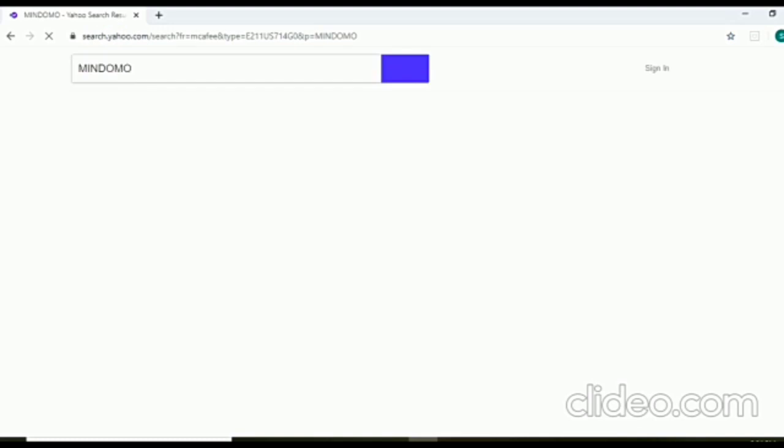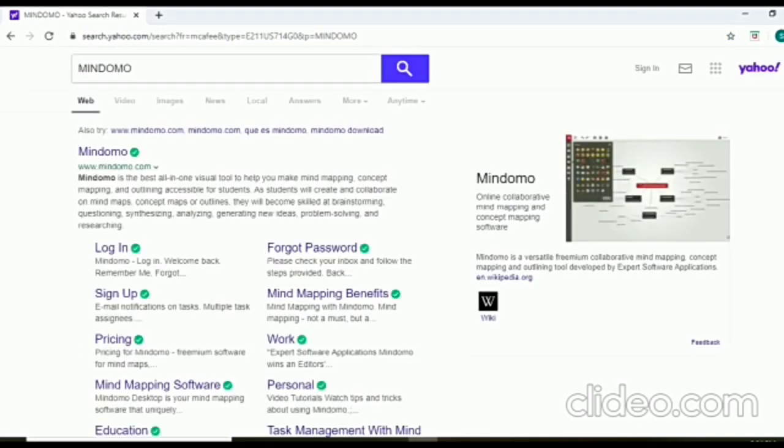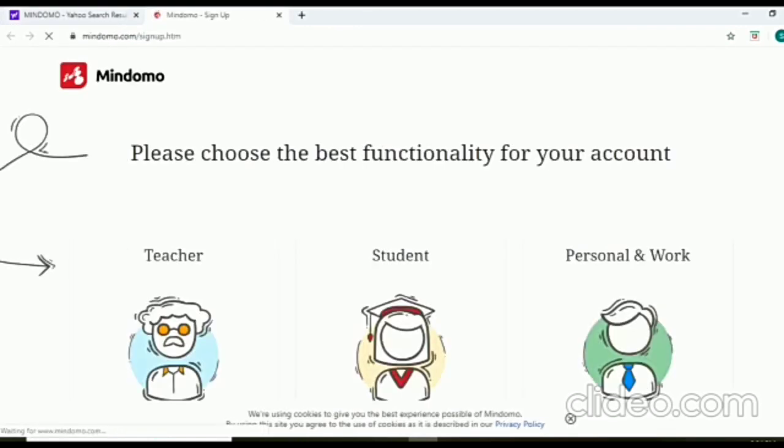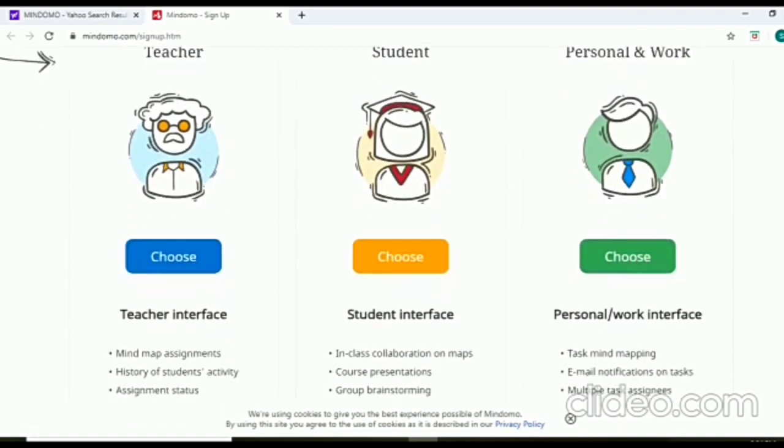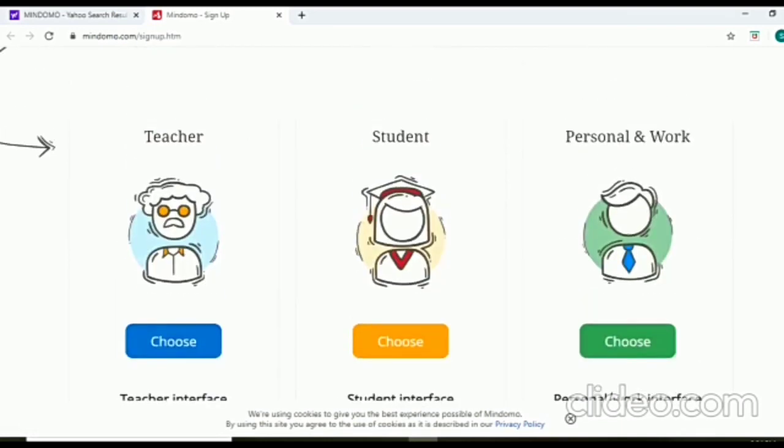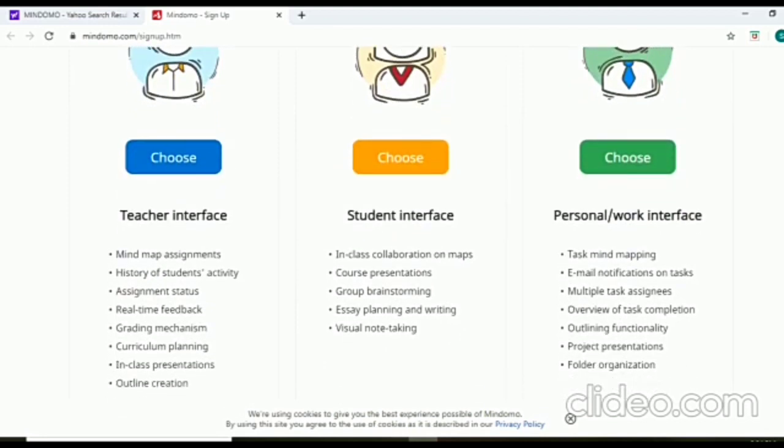So here we have the option of login, sign up, Mindomo. Let's go to sign up and see. If you go inside the sign up option, they will show you options for teachers, students and personal work. So students can also access this. Those who do personal work can also access it. Today I'm going to tell you about the teachers' option.